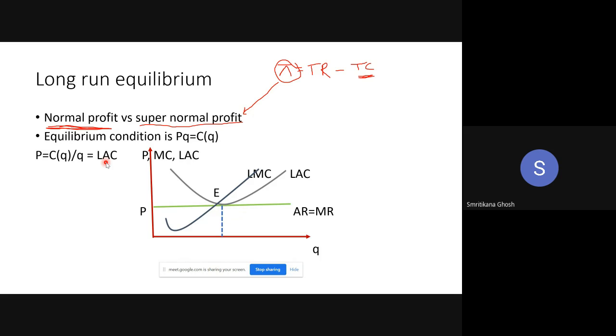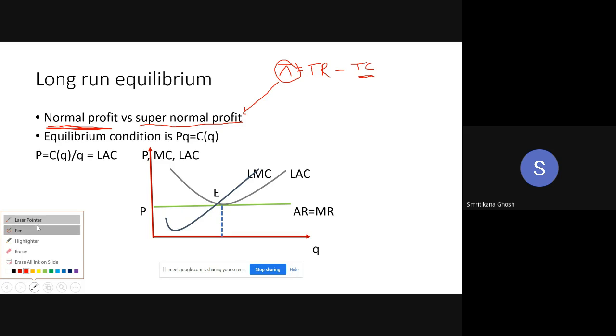So both conditions will be satisfied at the minimum of LSE. This is the specialty of the long run equilibrium in the perfectly competitive market, that the equilibrium will be at the minimum of LSE. It is called the minimum of LSE, and there is a specific name for this minimum. It is called the break-even point.